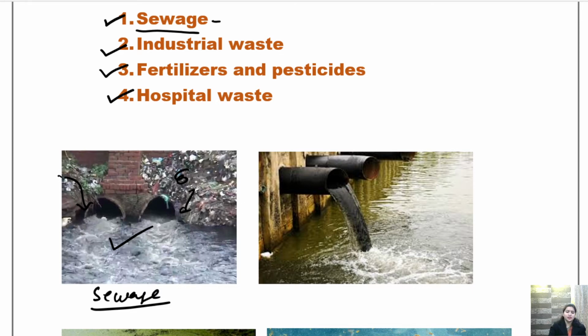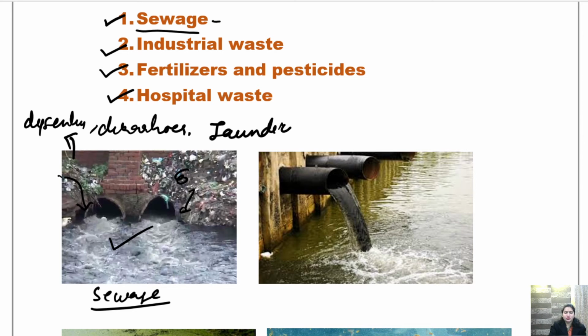mosquitoes, and people started to suffer with diseases like dysentery, diarrhea, jaundice, malaria.